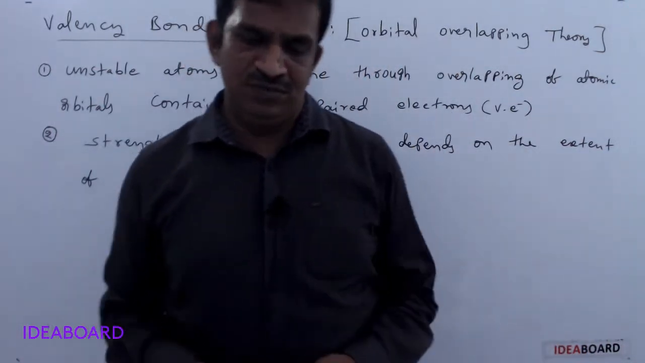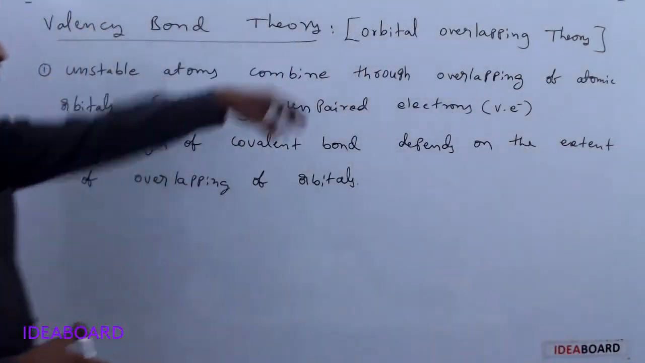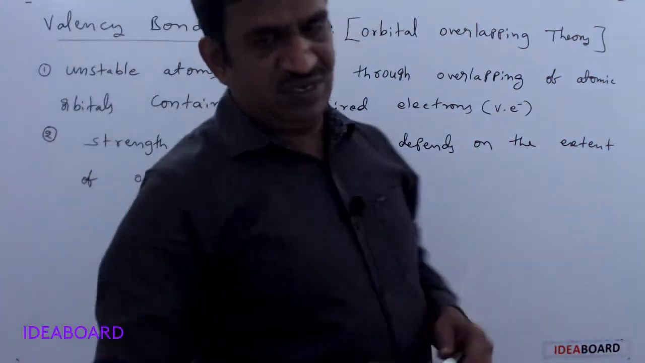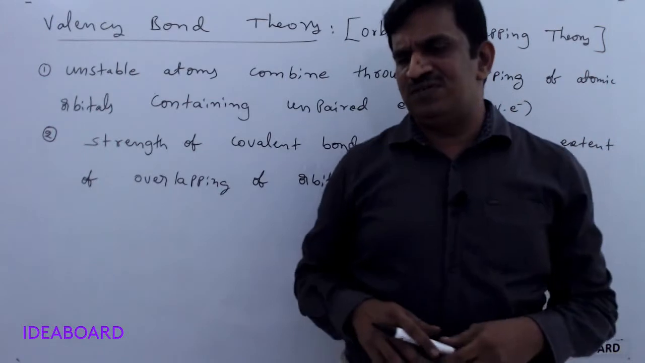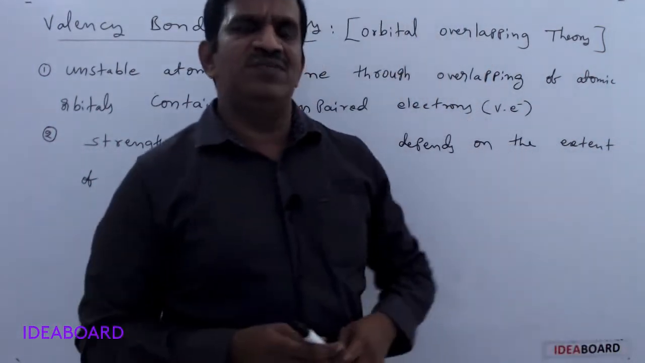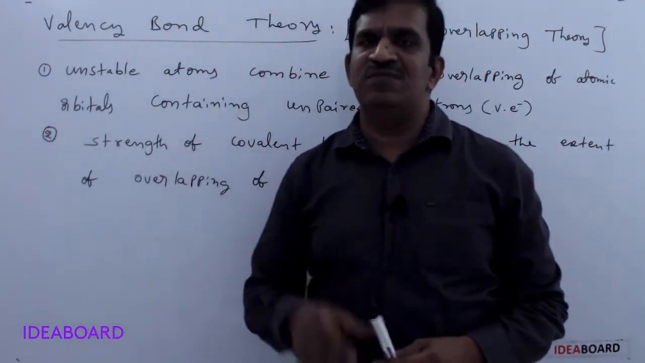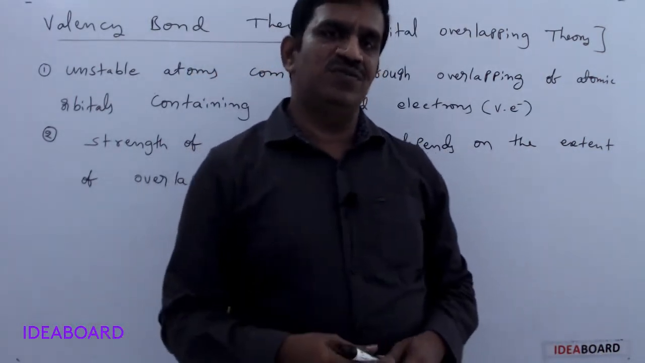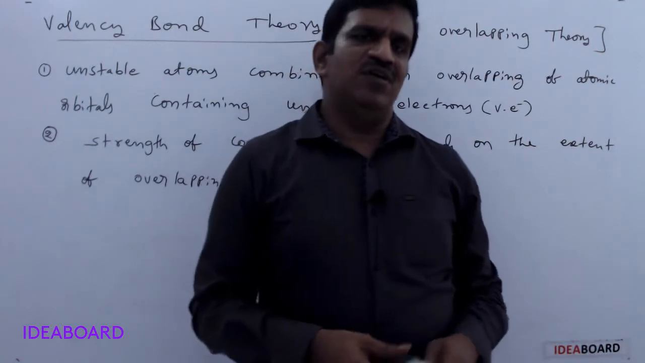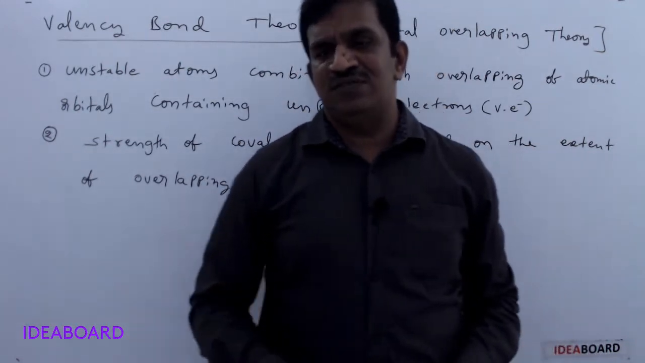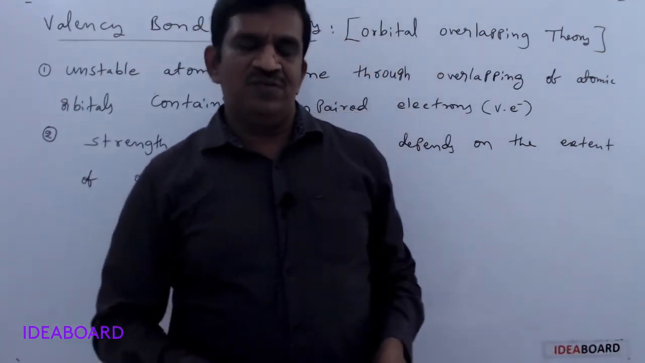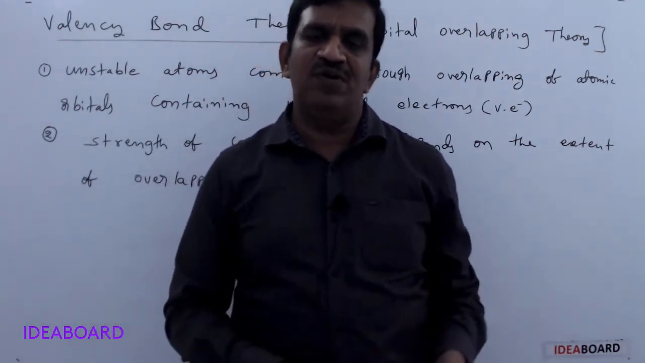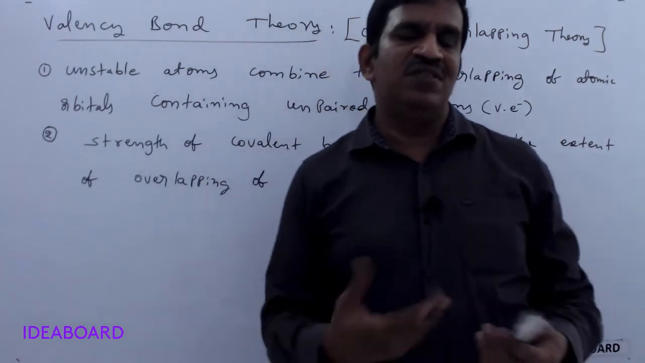Hi students, today we will discuss valence bond theory, or orbital overlapping theory. After the Kossel-Lewis theory, there are some failures in it. It does not explain the formation of electron deficient molecules, electron rich molecules, or odd electron molecules. It also does not explain the shape of molecules: the geometry, bond shape, bond length, and bond angles.